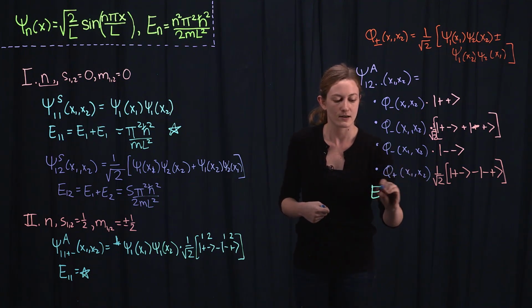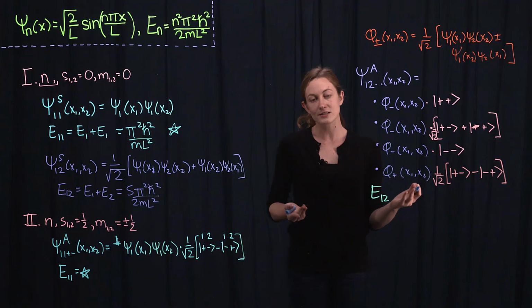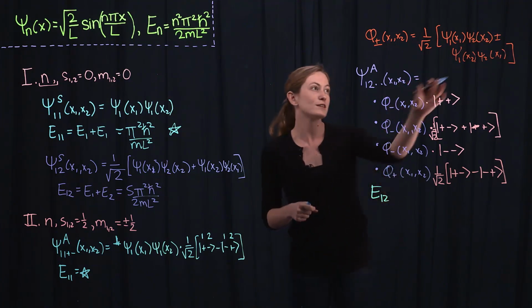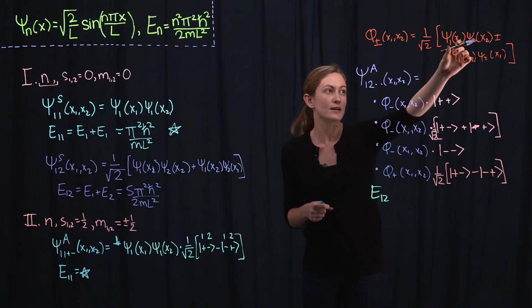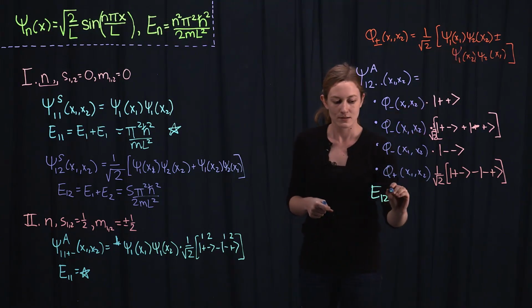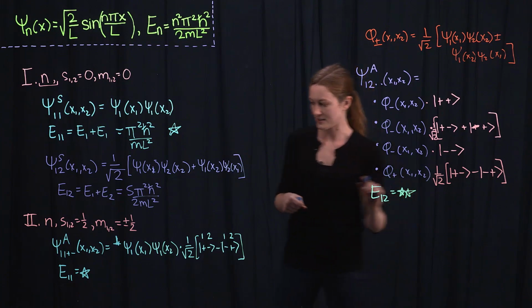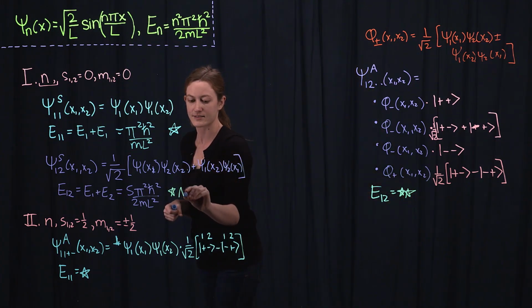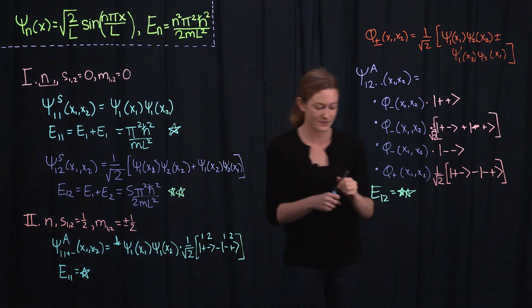Where, again, the energies are just the sum of the energies of the single particle wave functions. All of these have one of the particles being in n equals 1, one in n equals 2. So this is exactly the same as the energy we computed over here.